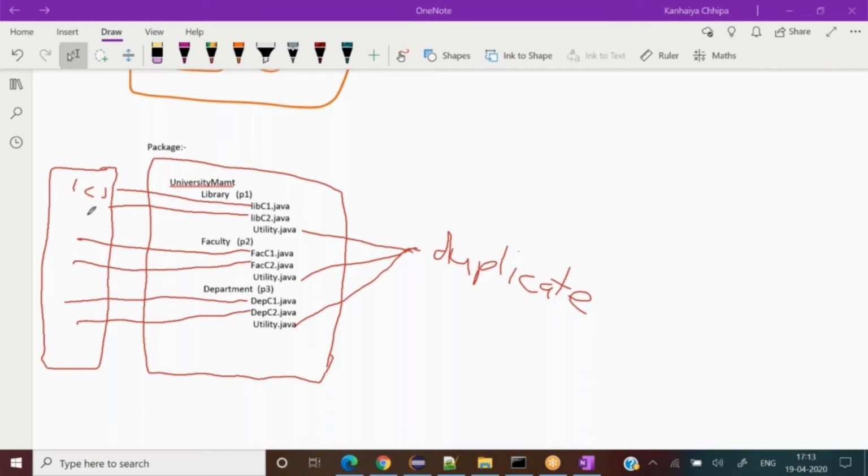But utility, in a single space we cannot define the same class multiple times, only a single time. And the compiler gets confused: what do you want to execute, this one or this one? I have no clue.